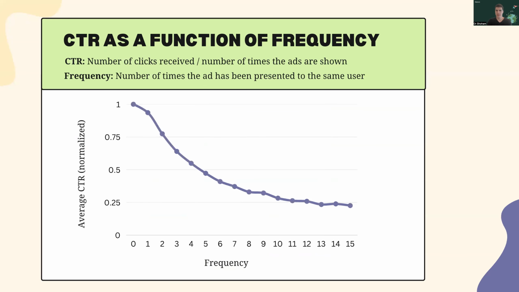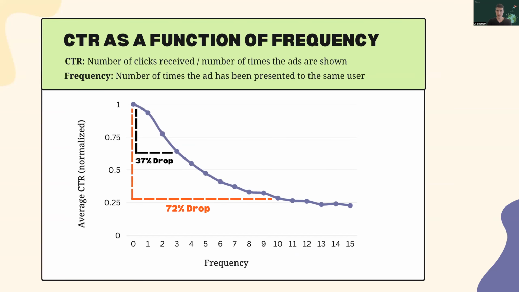The negative impact of ad fatigue can also be shown in the next graph. It showcases the average CTR per frequency value, using 1 billion samples from our data. CTR, click-through rate, is calculated by dividing the number of clicks by the total number of recommendations or ads displayed. The term frequency refers to the number of times the ad has been presented to the same user in the past.